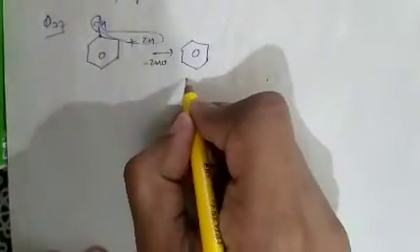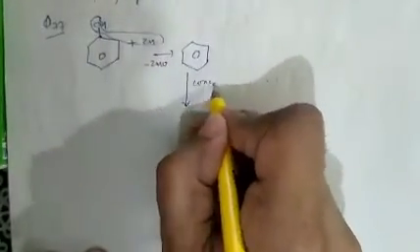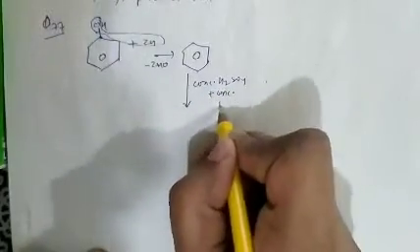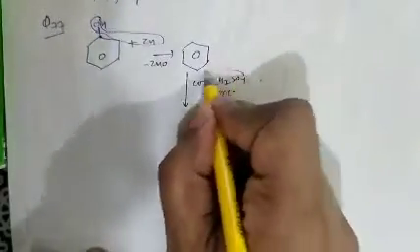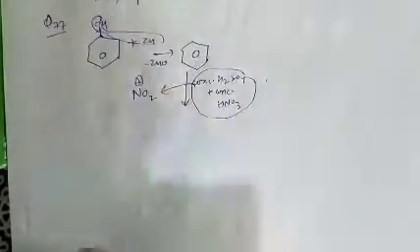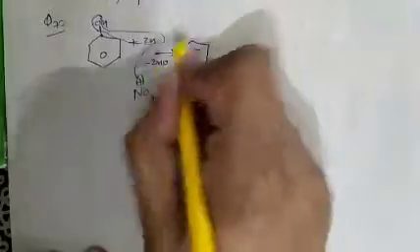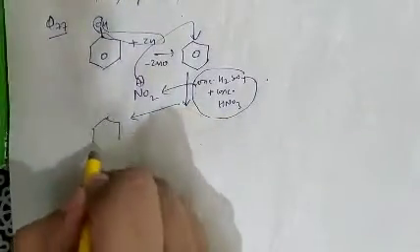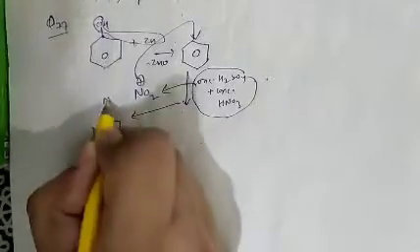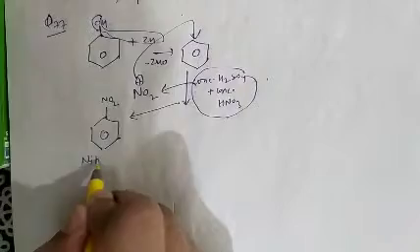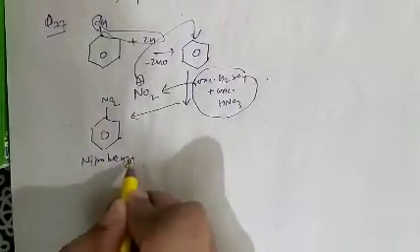When benzene reacts with concentrated H2SO4 plus concentrated HNO3, the electrophile generated by this mixture is NO2 plus. Now the NO2 plus electrophile will react with benzene. So the product obtained is nitrobenzene.